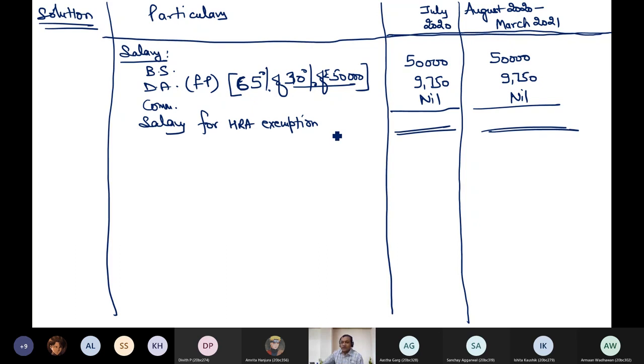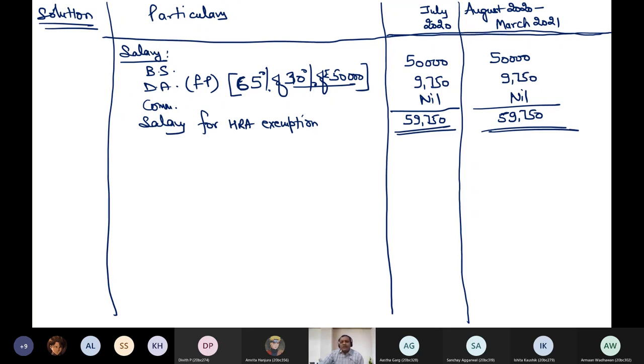How much is salary for HRA exemption? 59750, for this period it is 59750, because there is no change in salary. There is no change in the city where this person was living. The only change was in rent paid.